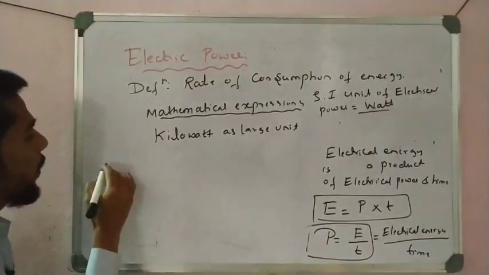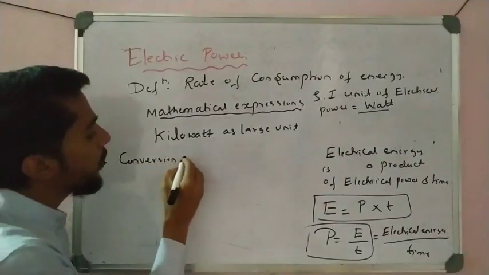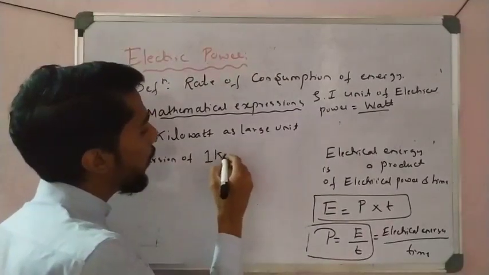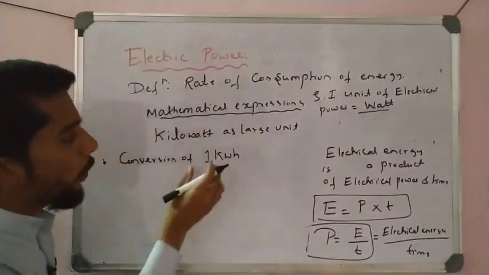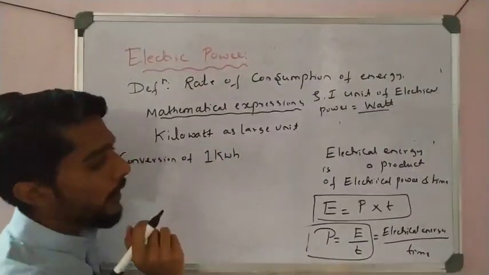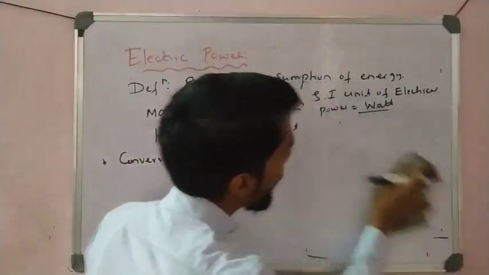Now let us see one point, the conversion of 1 kilowatt hour. Here 1 kilowatt hour means 1000 watt used for 1 hour, right? 1 kilo is 1000.